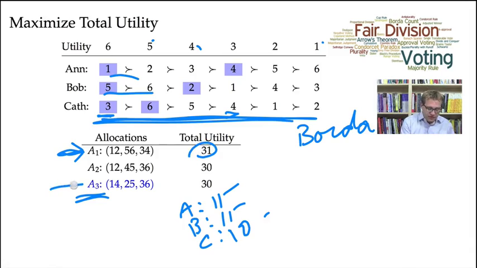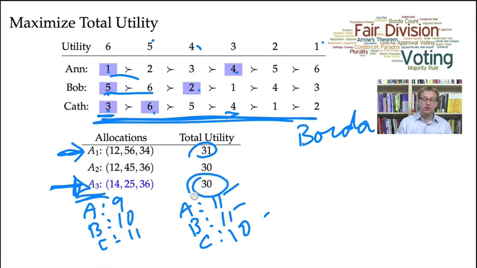Let's look at the envy-free division. Anne gets 1 and 4, so she gets a Borda score of 9. Bob gets objects 5 and 2, so he has a Borda score of 10. And Kath gets 6 and 5, so she has a Borda score of 11. Adding everything up, the total utility is 30. So the unique envy-free and efficient allocation does not have the highest overall utility or the highest overall Borda score.